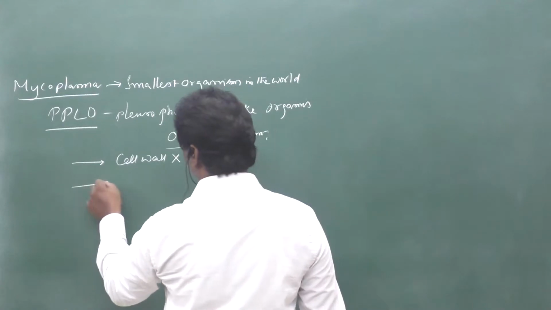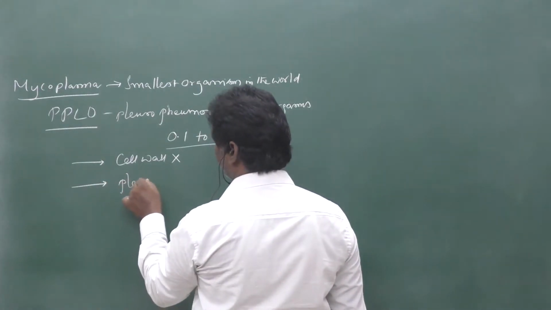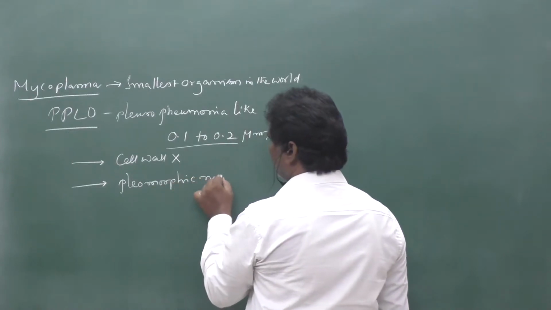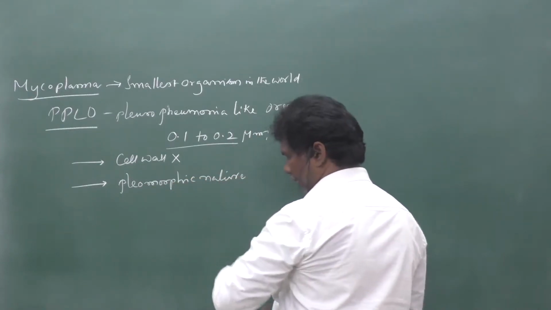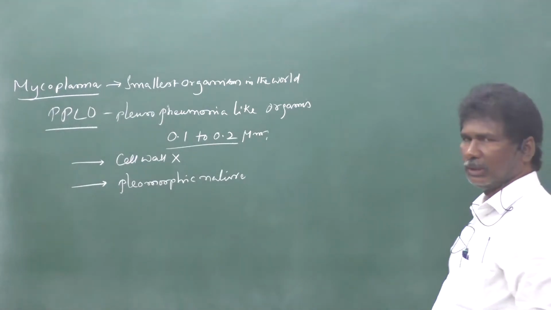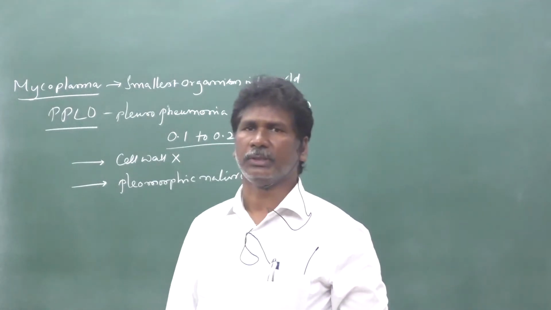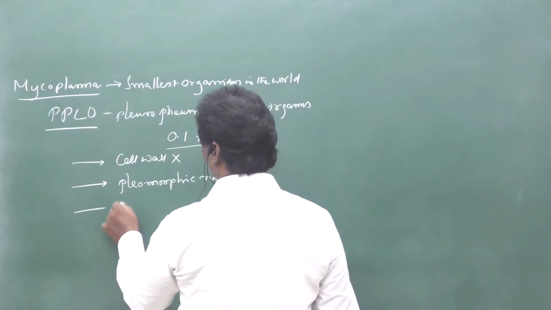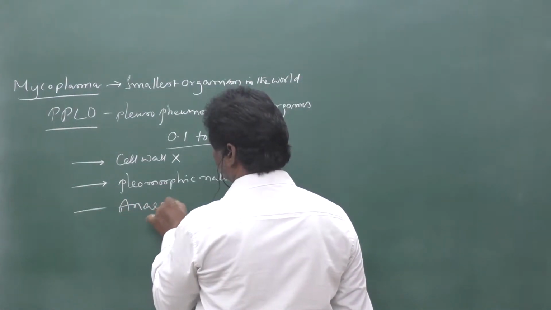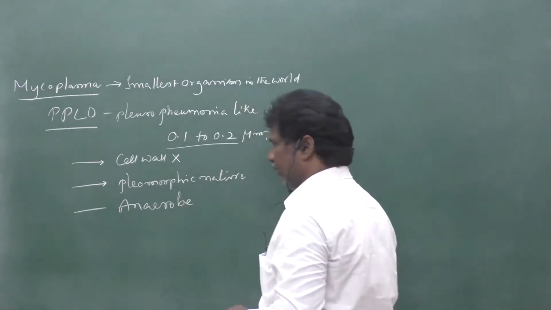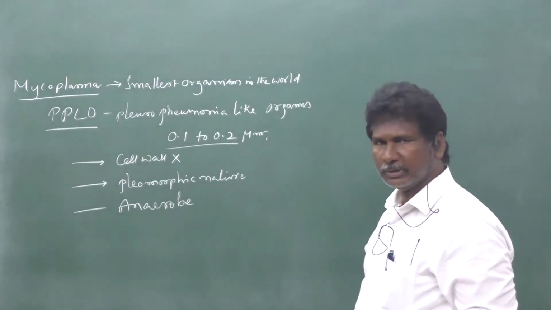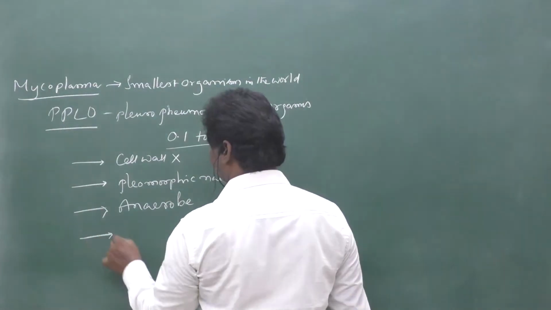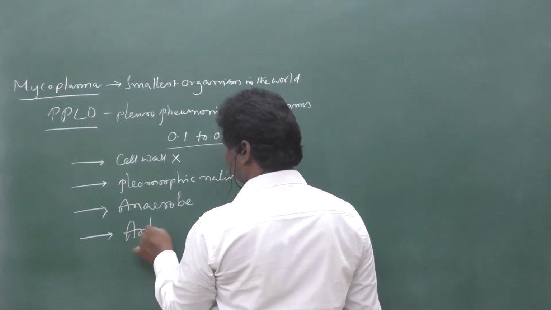Another important thing is the pleomorphic nature. Pleomorphic means they can change their shape based on the nutrients and surrounding environment. These are completely anaerobes. They cannot survive in the presence of oxygen. But these are highly resistant to antibiotics.